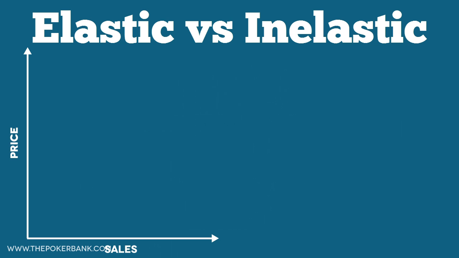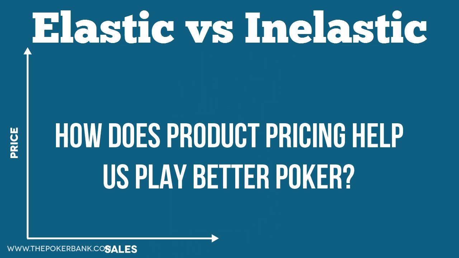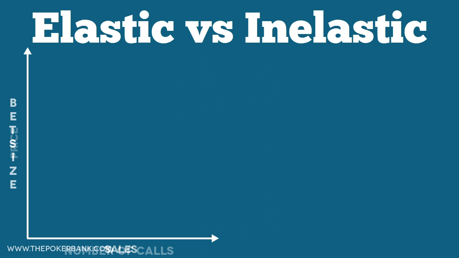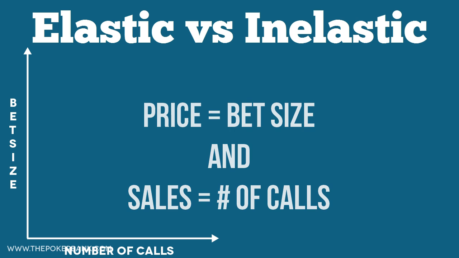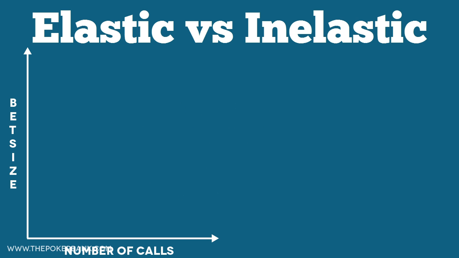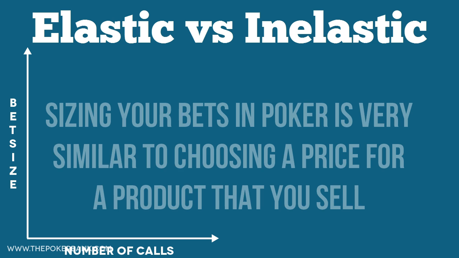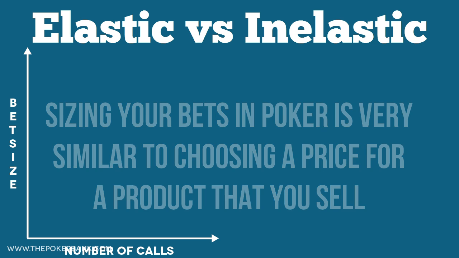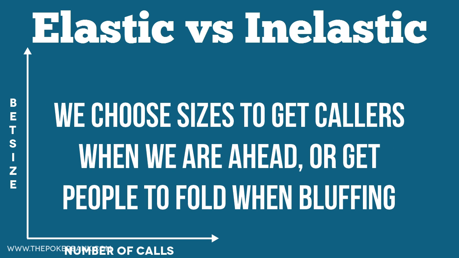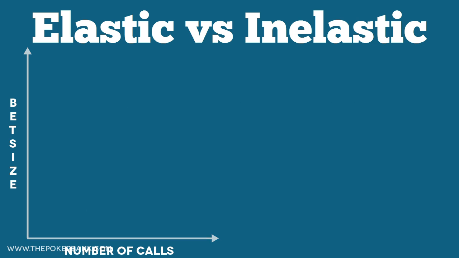Okay, now I'm sure you're really thankful for the mini economics lesson, but how does this all apply to poker? Well, instead of charting the axes of price and sales, we could change them to bet size and number of calls. They are essentially saying the same exact thing, just with a slightly different nomenclature. If we view poker as a business, when we choose a bet size we are selling a product. We are either vying for our opponent to continue, when we have the best hand, or vying for our opponent to fold, when we have the worst hand. It's a bit oversimplistic, but it's a powerful way of visualizing what we do on the tables.